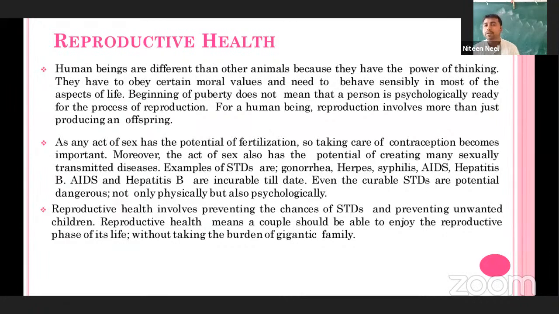Moreover, the act of sex also has the potential of spreading many sexually transmitted diseases. So through a sexual act, harmful diseases can be transmitted from one person to another. A few examples here again: gonorrhea, herpes, syphilis, AIDS, hepatitis B. They are repeated here. AIDS and hepatitis B are incurable diseases even today. But with hepatitis B, there is a chance to be cured.